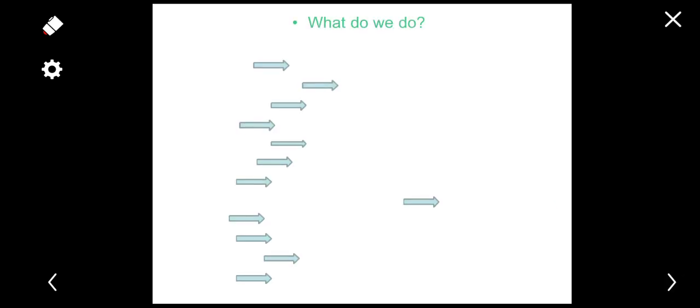So, what do we do here? These verbs are conjugated in simple present. So, let's see what we do in the affirmative.